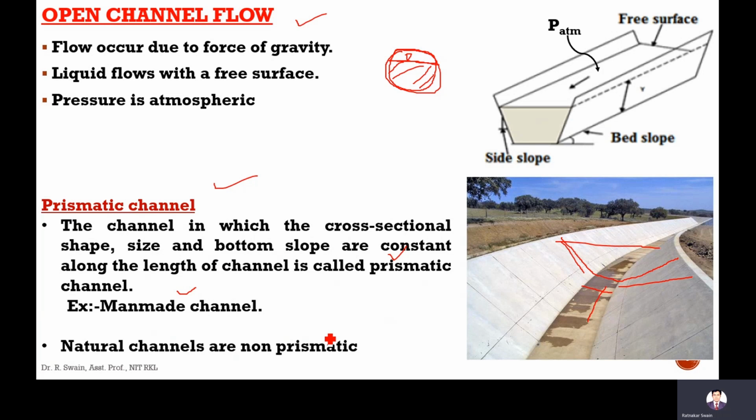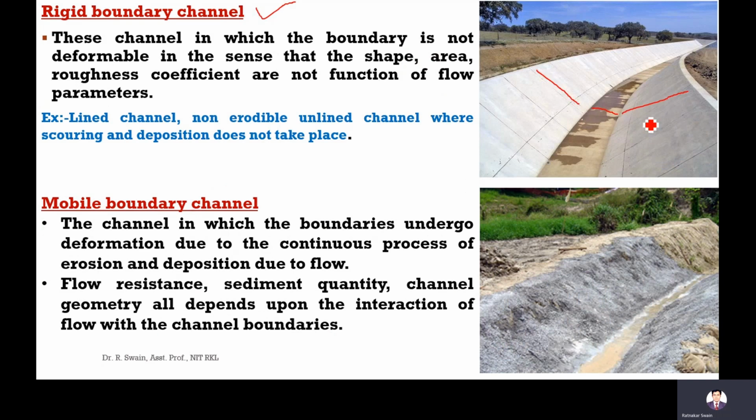Rigid boundary means the boundary, the side banks and the bottom portion, are not deformable, means rigid. In the sense that the shape, area, and roughness coefficient are not a function of the flow parameters.